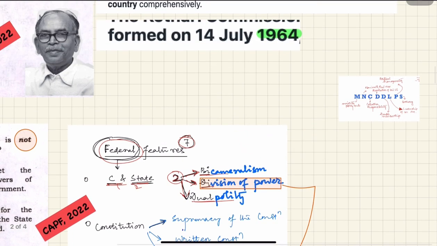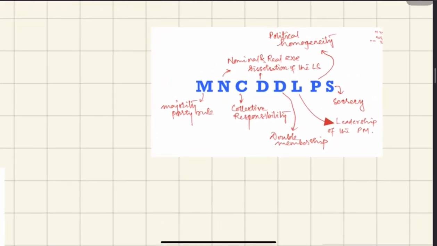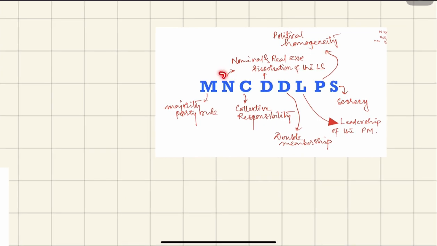Whenever we encounter any question on parliamentary features, I will explain these mnemonics, but for the time being you can remember like this: the 8 parliamentary features, and the mnemonic is MNC DDL PS. Remember it like this: MNC, multinational company. Employees of a multinational company went for a film, that is DDLG.